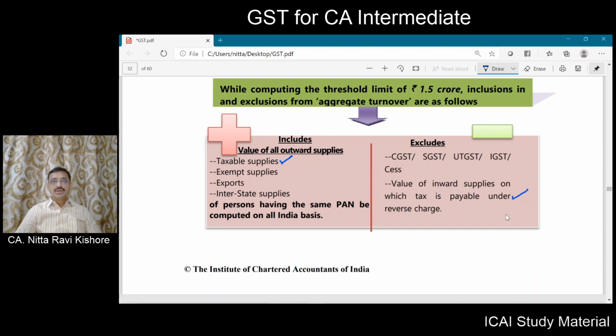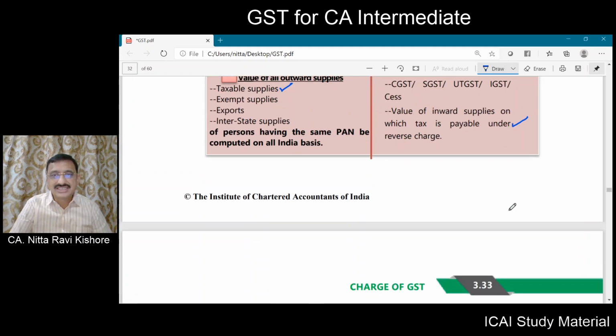Let us say you are paying freight. Now you are a registered person. The supplier of the service is GTA and you are the recipient. Now you are liable to pay the GST as per section 9 subsection 3 vide notification. Now that amount of freight which you have paid should not be included in the aggregate turnover, that you should understand.